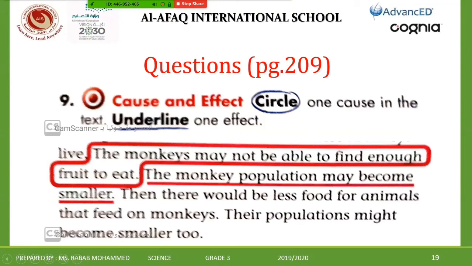No trees for the monkeys to live and eat. The effect is that the monkey population may become smaller. The other animals that eat monkeys will become less too, because there would be less food for them. Their populations might become smaller too.